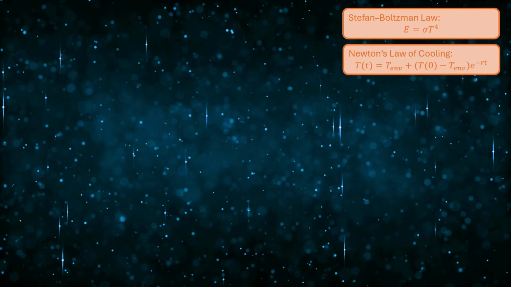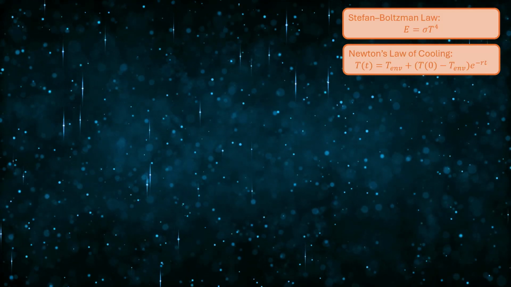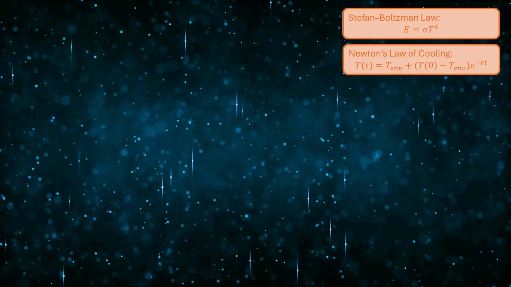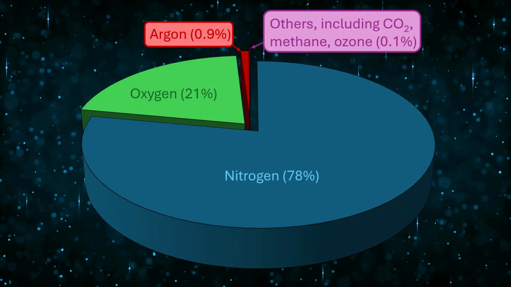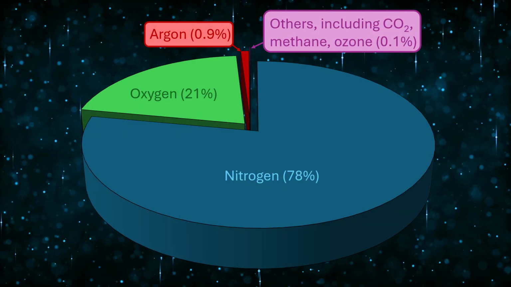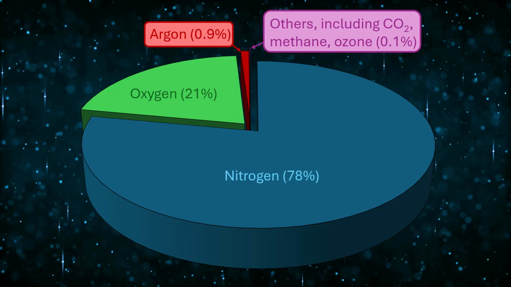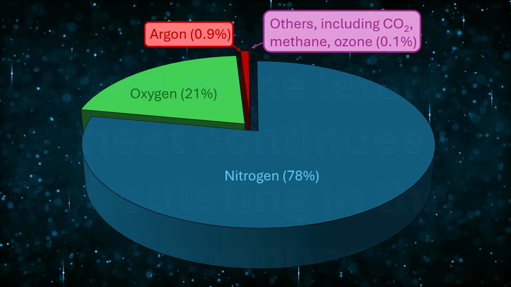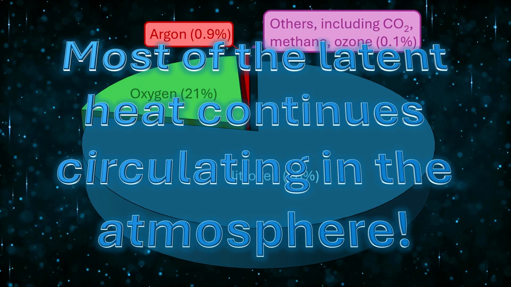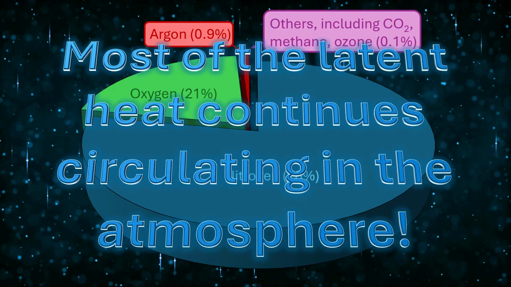Heat exchange between air and particles can also occur through conduction and convection, processes often described in simplified form by Newton's law of cooling. These processes depend mainly on temperature differences between air masses, rather than the absolute temperature raised to the fourth power. And unlike radiation, convection transfers heat between all atmospheric gases, including nitrogen and oxygen that make up most of the atmosphere. Because of this, energy stored in water vapor is not immediately lost to space. Instead, a large portion continues to move through the atmosphere via convection and large-scale circulation.